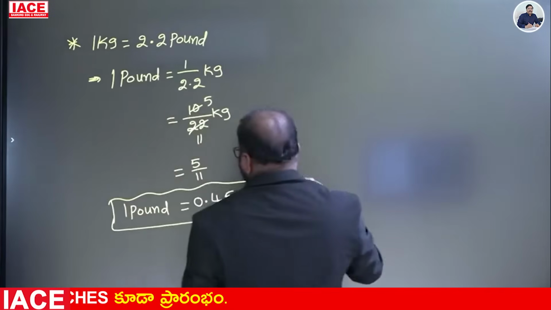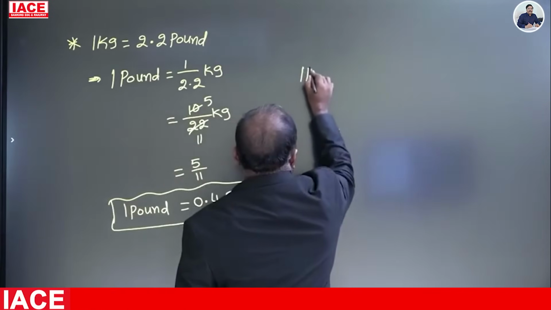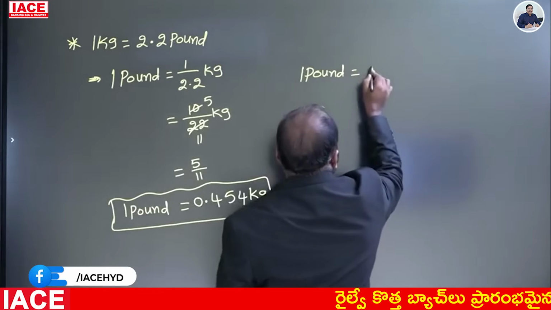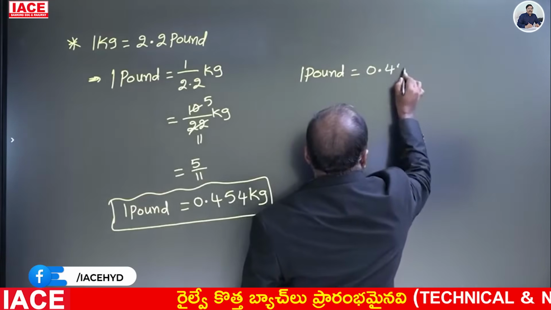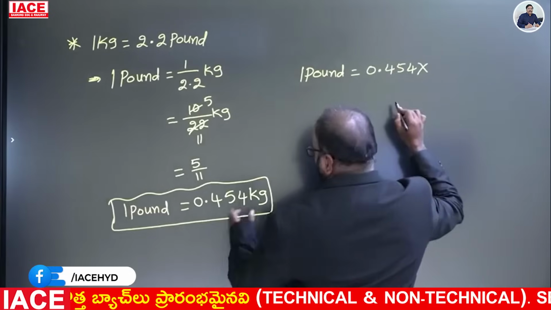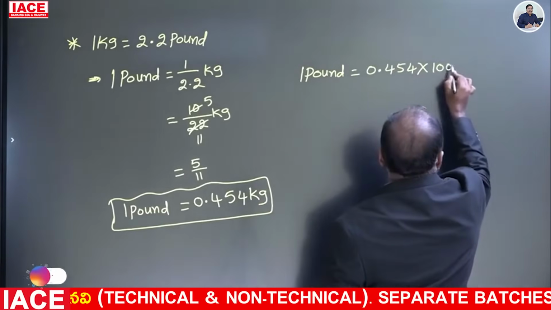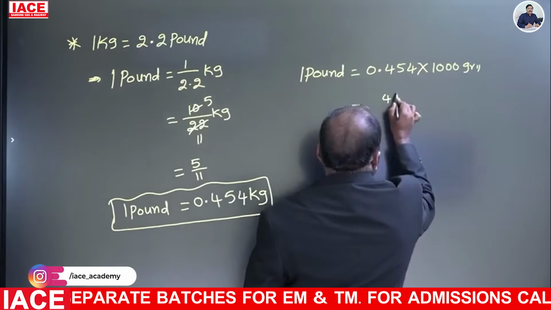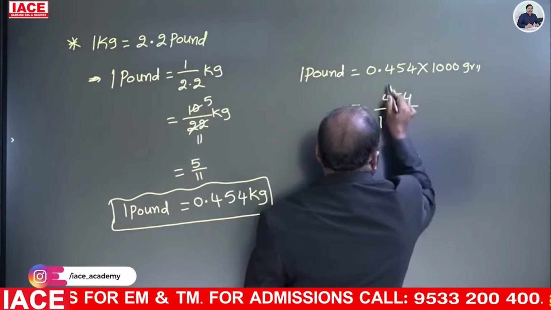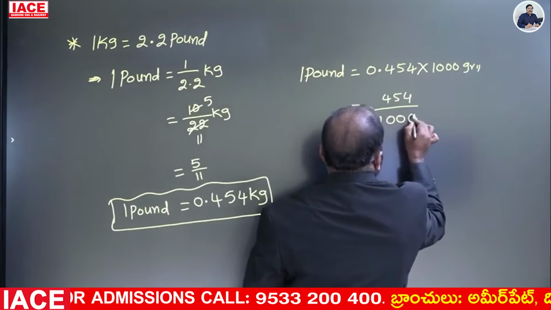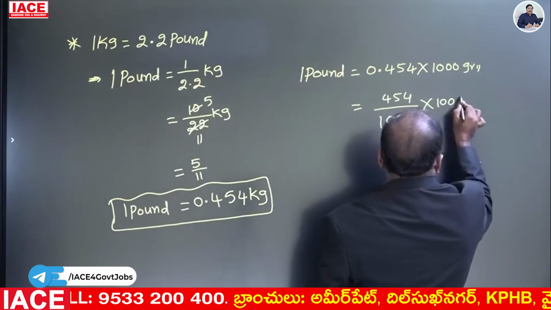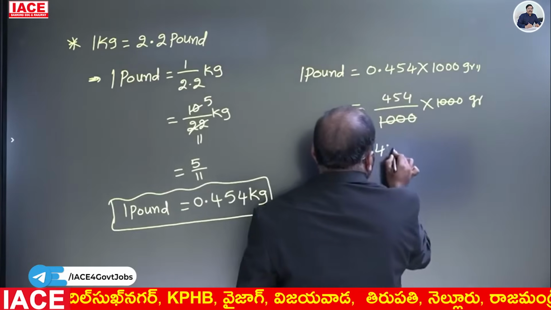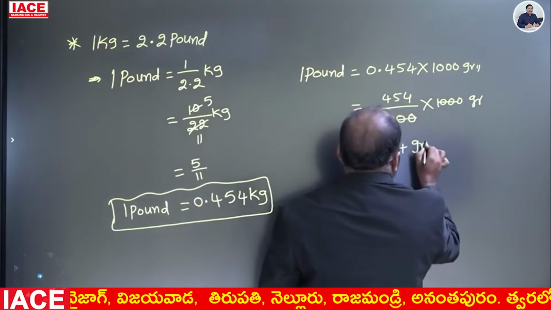To express this value in grams, 1 pound is equal to 0.454 into 1000 grams, since 1 kg is nothing but 1000 grams. Removing the decimal point, we get 454 grams.